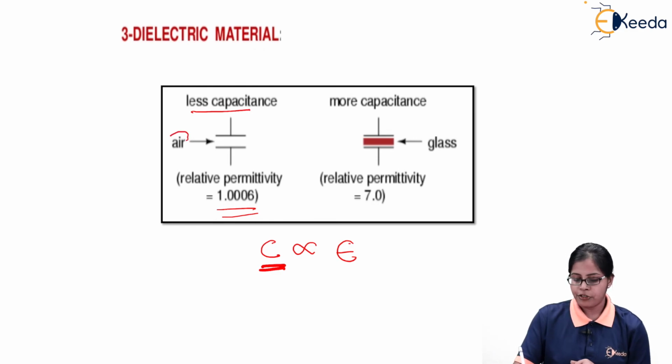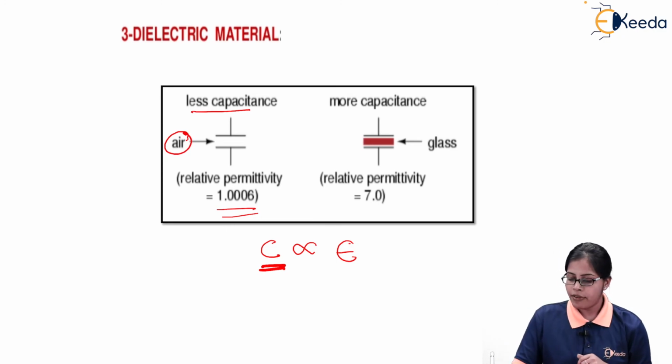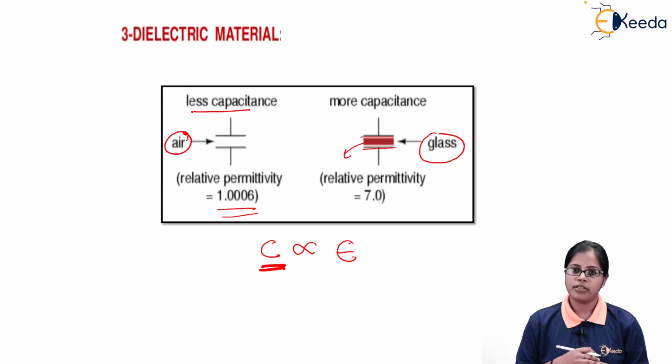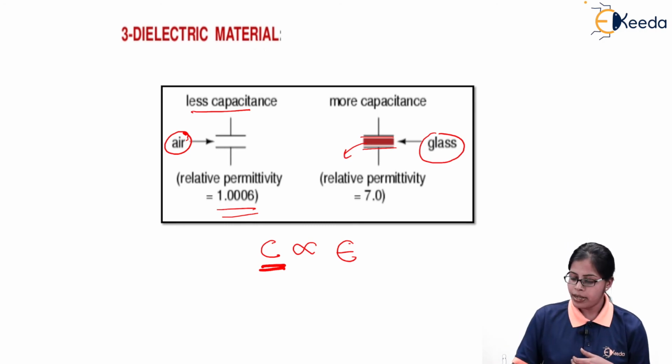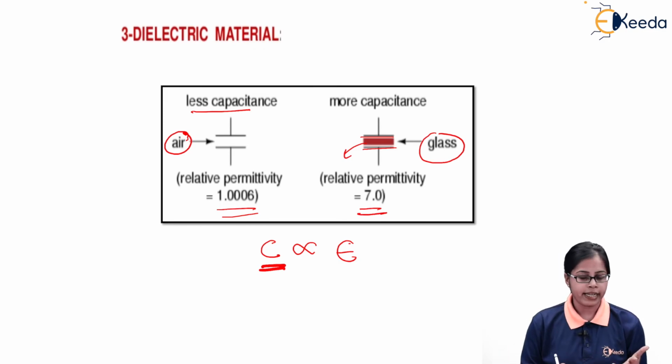For example, I have made use of air as a dielectric between the two metal plates, and if I use a dielectric material having more permittivity, for example, these are the two metal plates and it is filled with glass in between the gap. So glass is acting as a dielectric material having a permittivity of around 7, that is more than air.